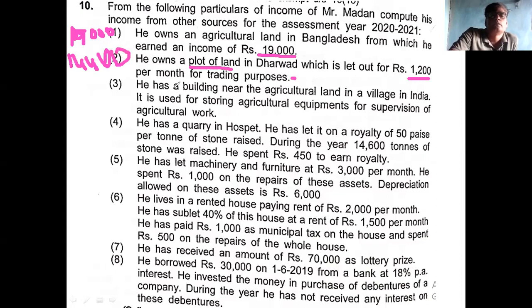Come to the third point. He has a building near agriculture land in a village in India. It is used for storing the agriculture equipment for supervision of agriculture work. I told in explaining agriculture income, if the building is situated in agriculture land for agriculture purpose, that is exempted from tax. That is also called agriculture income. So this is exempted one.